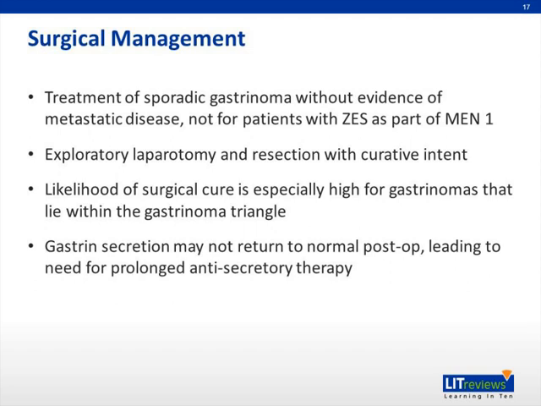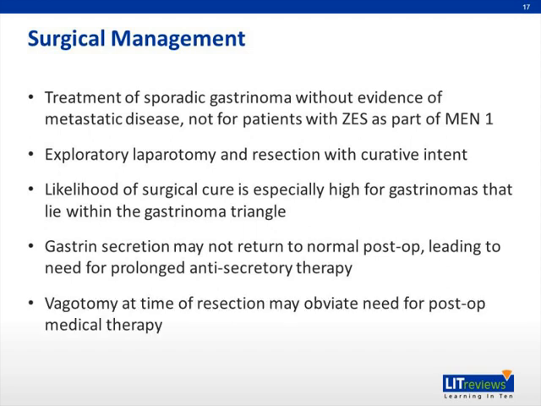Gastrin secretion may not return to the normal range following gastrinoma resection because of a residual excess of gastric parietal cells, a consequence of the trophic effect of chronically elevated gastrin levels. Up to 40% of patients will require prolonged anti-secretory therapy to control hyperacidity following curative resection, and such patients need continued monitoring for acid hypersecretion.